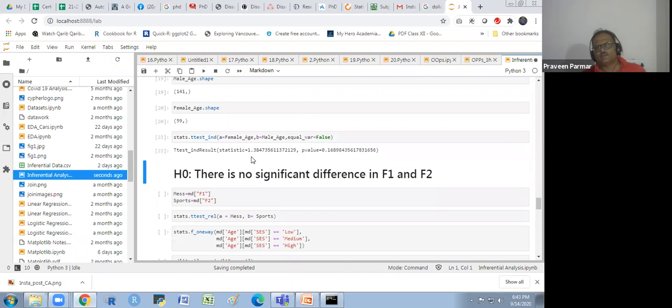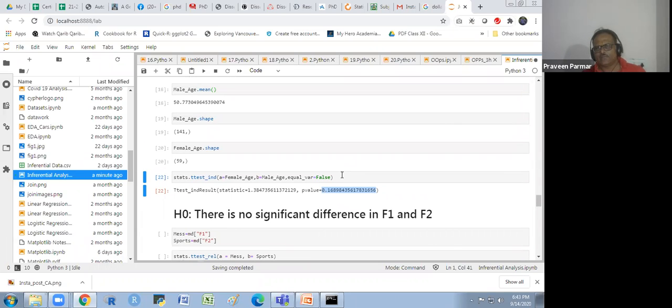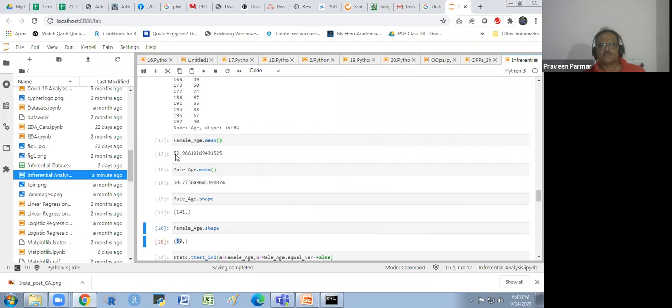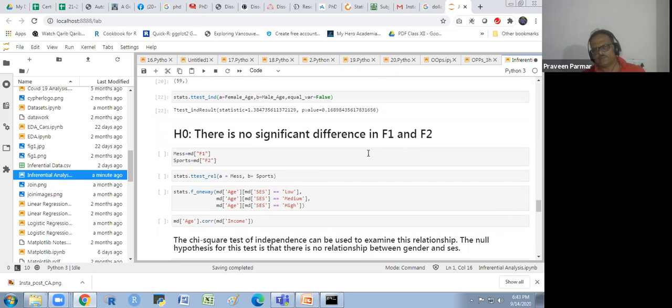So I'm getting this t value, and this is my p value, which is 0.16. It is greater than 0.05. It means my null hypothesis has been accepted. So there is no significant difference in the mean age of male and female. I showed you the 52 female and the 50 male, so there is no significant difference, as it is telling.